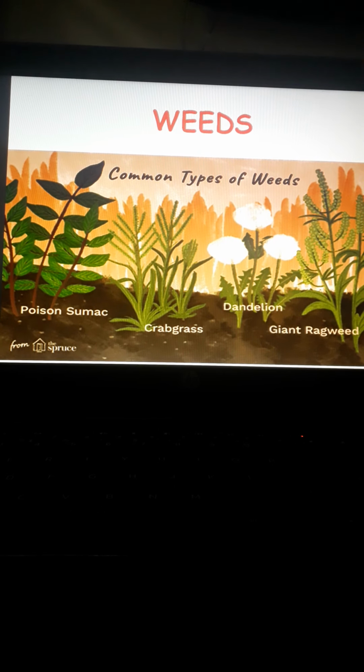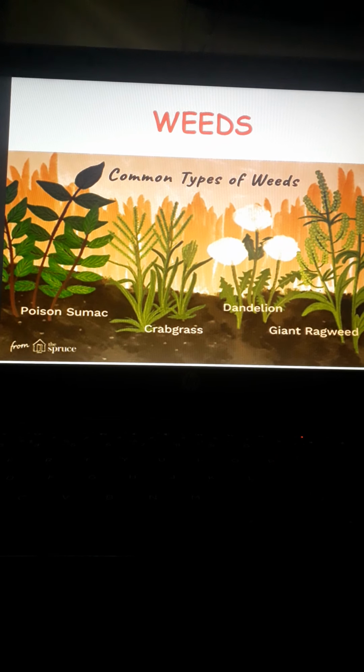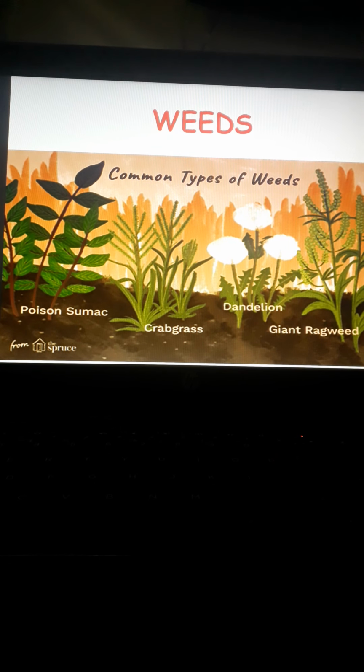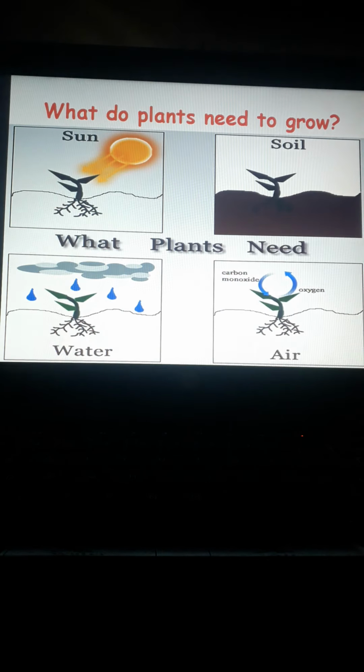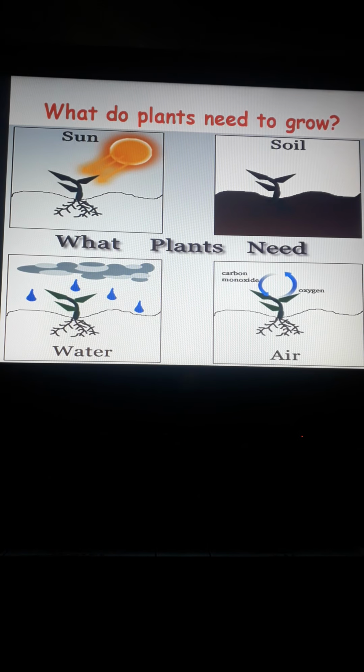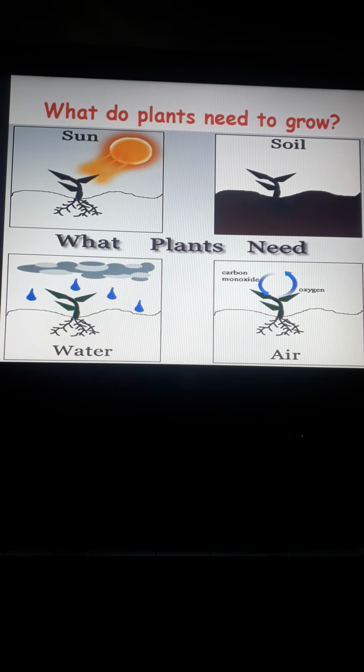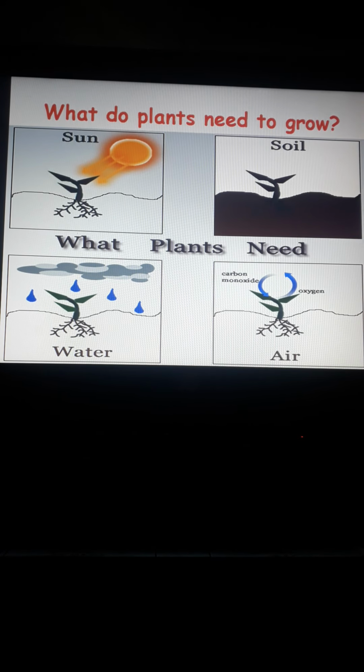Now I'm going to tell you one more thing, that bamboo is the tallest grass, and we can use bamboo for making paper also. Now next, what do plants need to grow? These are the few requirements of a plant to grow: sunlight, soil, water, and air. These are the important things required for a plant's growth.